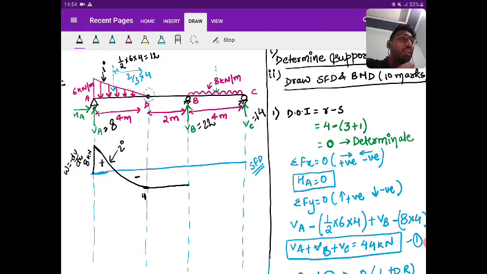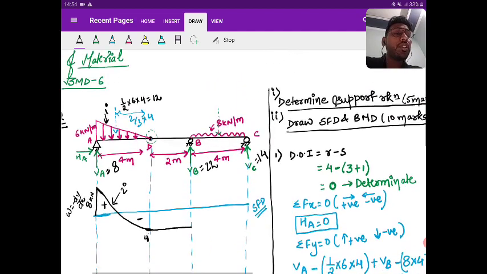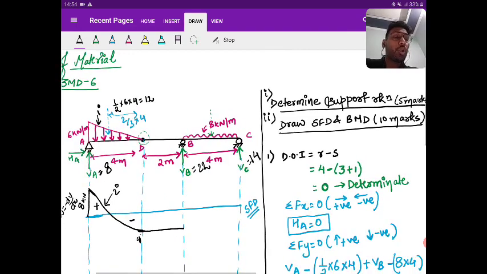D to B, there is no load now. So it is what? 0 degree. Now at B, there is an upward load of 22. So positive or negative? Positive. It will reach at which point? Plus 22 from minus 4. You will reach at 18. Yes or no?